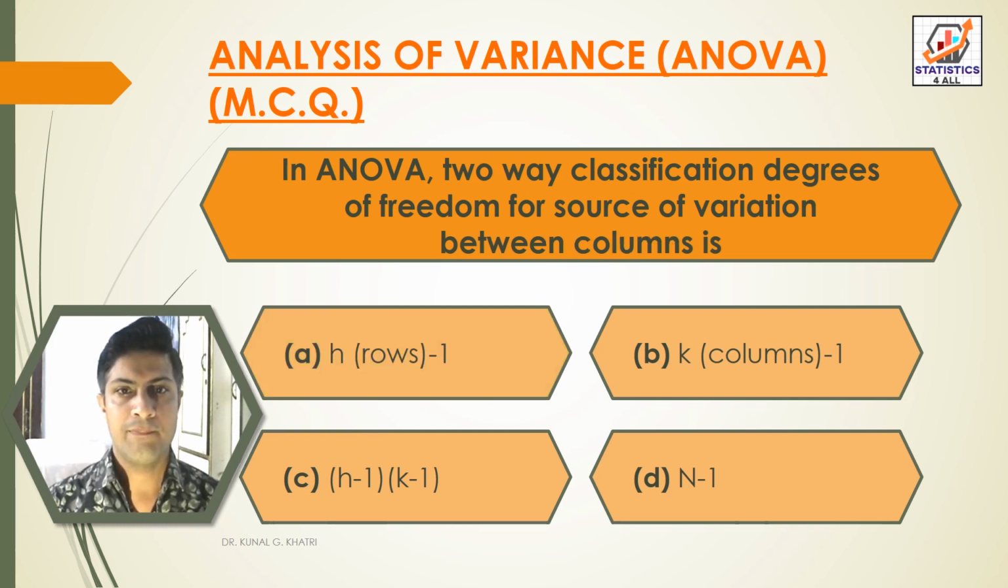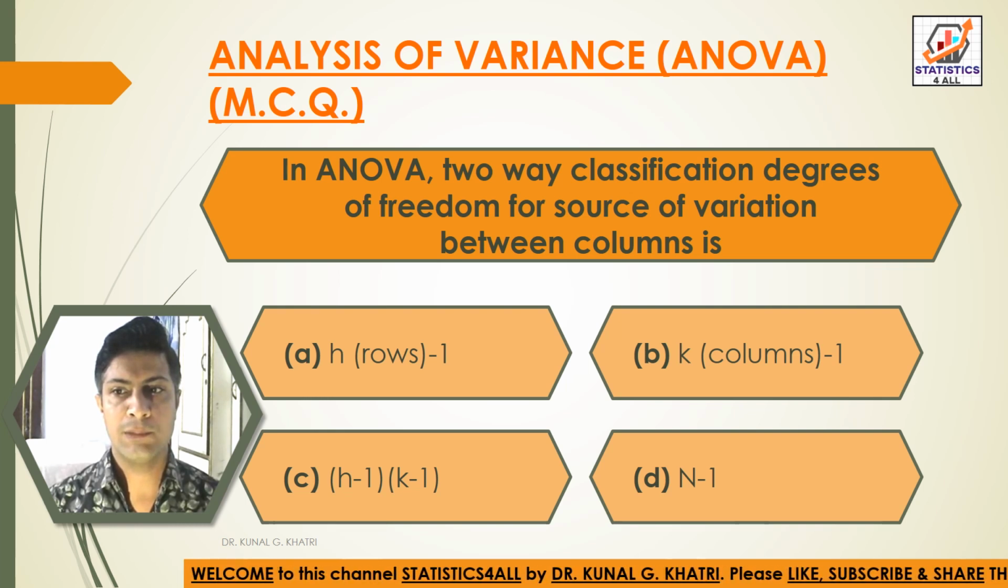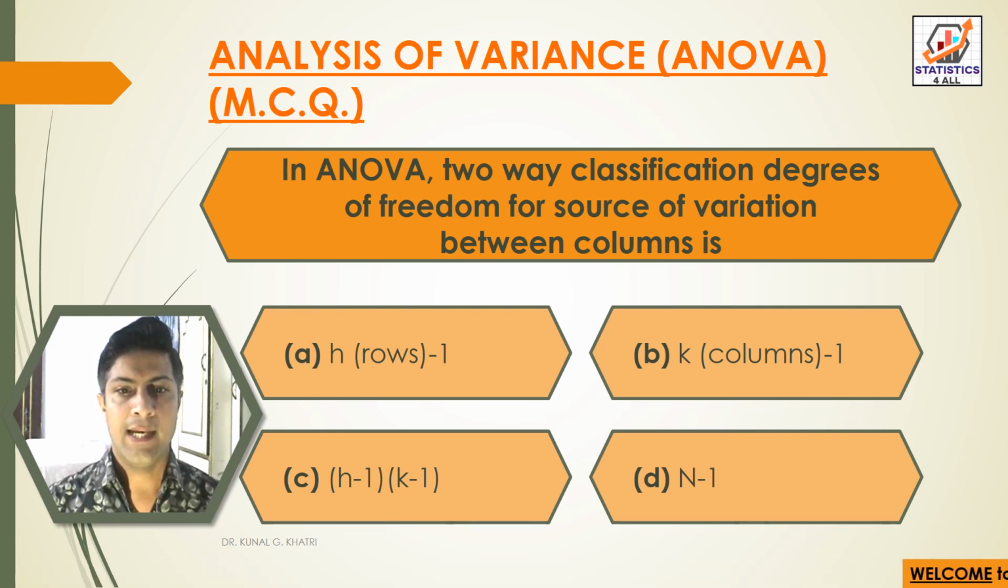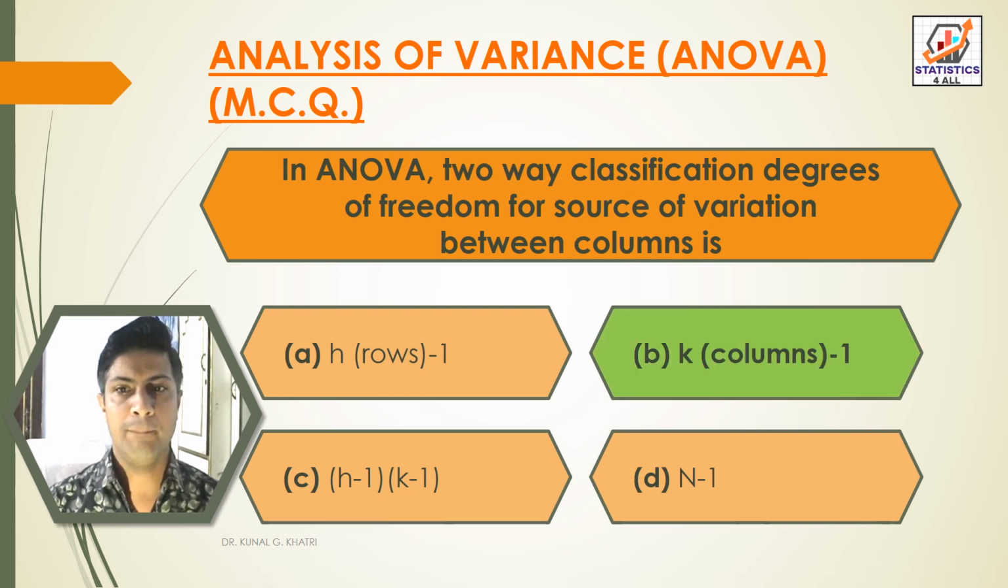Next question: in ANOVA two-way classification, degrees of freedom for source of variation between columns is: option A, H, that is rows minus 1; option B, K, that is columns minus 1; option C, H minus 1 into K minus 1; option D, capital N minus 1. So answer is option B, that is K, columns, minus 1. In ANOVA two-way classification, degrees of freedom for source of variation between columns is K, that is columns, minus 1.